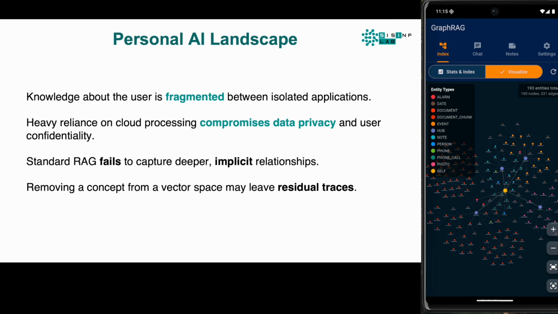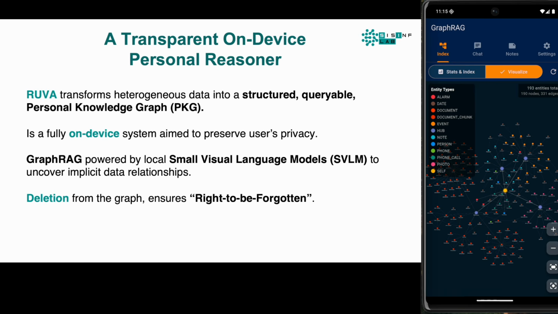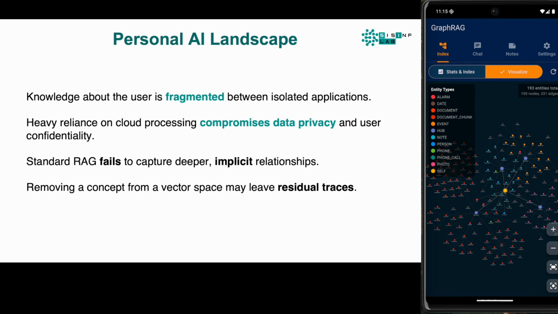Current personal assistants have point-specific knowledge, but lack the interoperability to perform true cross-domain reasoning. If you ask a standard assistant a question that requires connecting these dots, it usually fails. Or worse, to make it work, you have to upload your entire digital life to the cloud, sacrificing data sovereignty and privacy. The industry's answer to this has been retrieval augmented generation, or RAG.